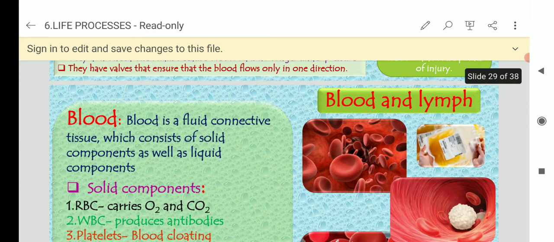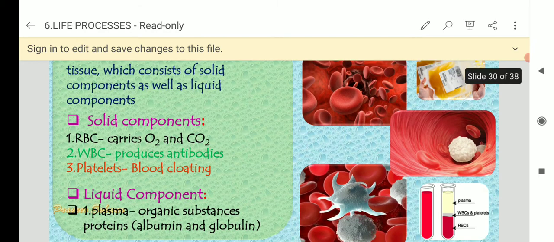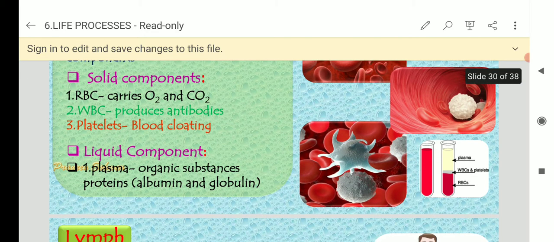Next one, blood. Heart is over, blood vessels is also over. The next one is blood. Blood is a fluid connective tissue which has some solid components, that is RBC, WBC and platelets. RBC carries oxygen and carbon dioxide. WBC produces antibodies, and platelets help in blood clotting. Okay, the function is there. This is also very important. The liquid component is called plasma.